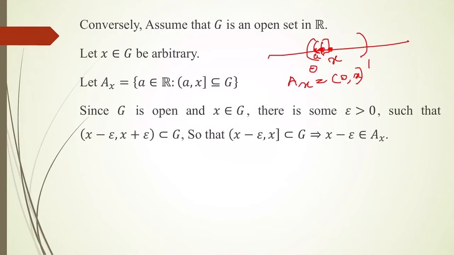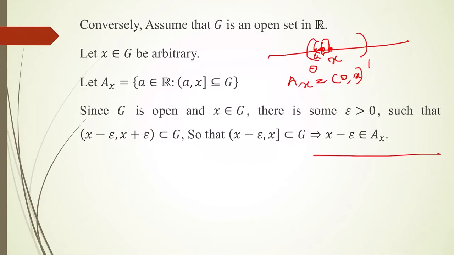Whether this set will be an empty set. Here, by our assumption, G is an open set and x is an element of G. Then we know that there is some epsilon greater than 0 such that the open interval (x minus epsilon, x plus epsilon), meaning V epsilon of x, is a subset of G. So certainly (x minus epsilon, x] is a subset of it.